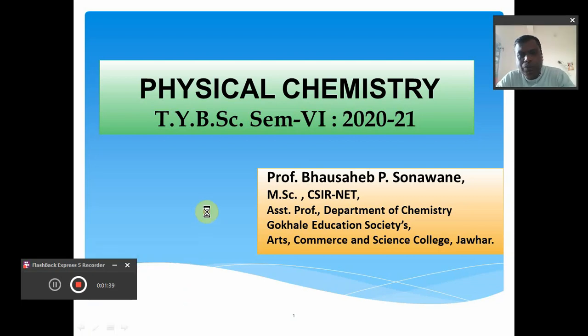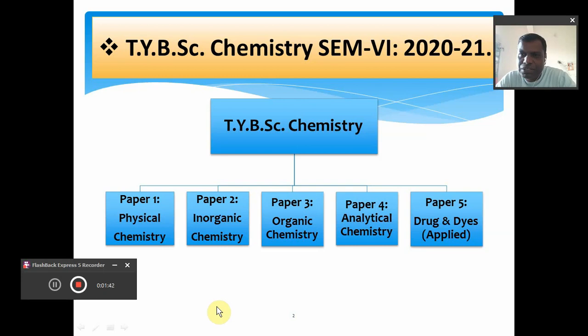If you will look at the structure of TYBSc semester 6 in chemistry, then just like the previous semester, semester 5, the structure as well as examination pattern will be same. That is, the TYBSc chemistry semester 6 will have the 5 theory papers: physical chemistry, paper 1, paper 2 is the inorganic chemistry, paper 3 is the organic chemistry, paper 4 is the analytical chemistry, and paper 5 is drug and dyes, which is the applied course.